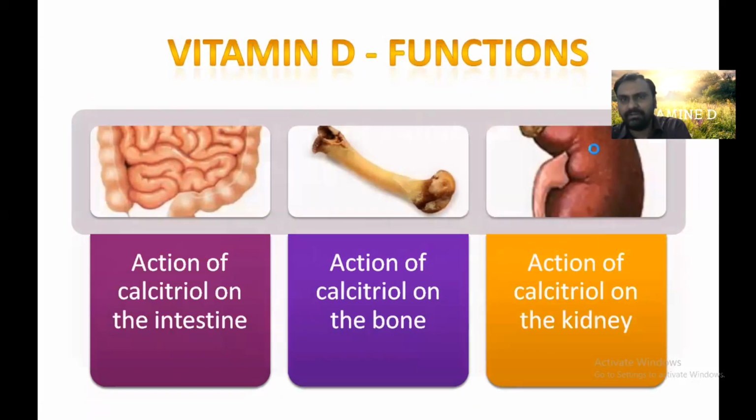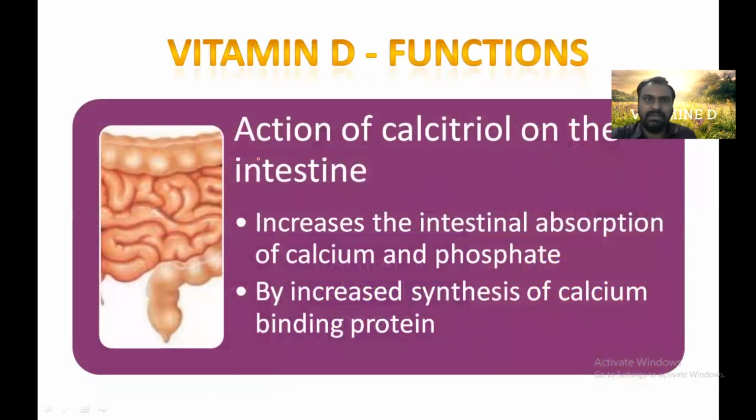We will see one by one what is the role of vitamin D at the level of intestine. At the intestine, it increases the intestinal absorption of calcium and phosphate by increasing the synthesis of calcium binding protein.